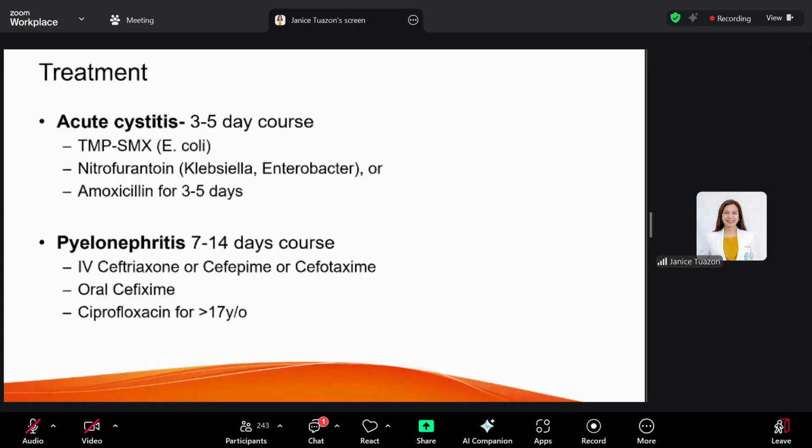So 7 to 14 days of treatment is recommended. For patients who can tolerate oral medications, oral cefixime or ciprofloxacin for older children is recommended. But if your patient presents with vomiting or is not able to tolerate the oral meds, then you can use IV antibiotics like ceftriaxone, cefepime, or cefotaxime.